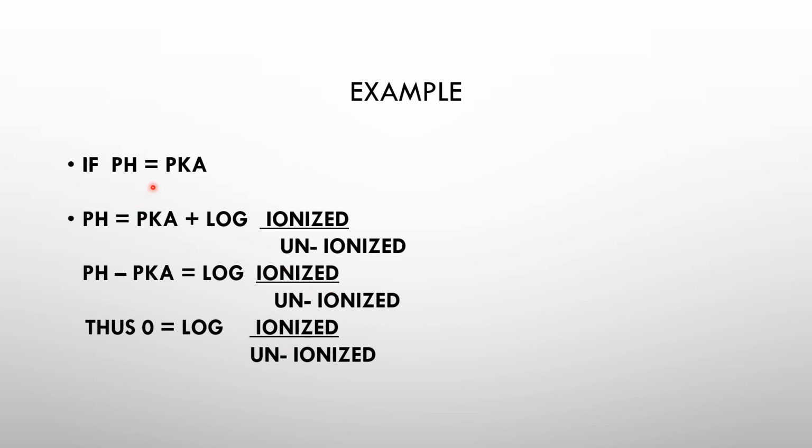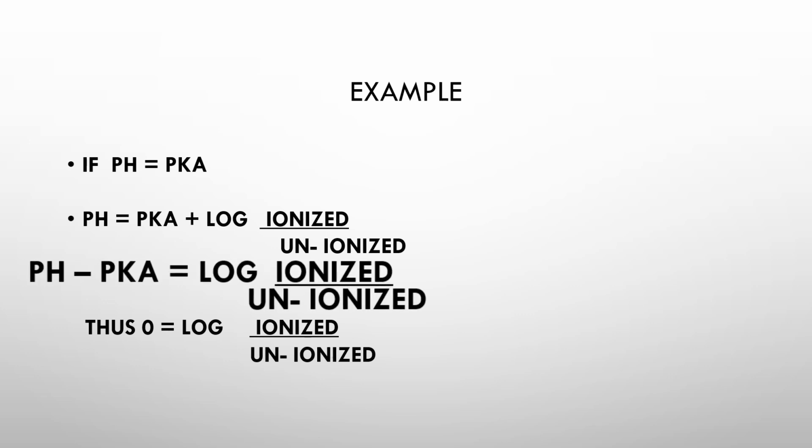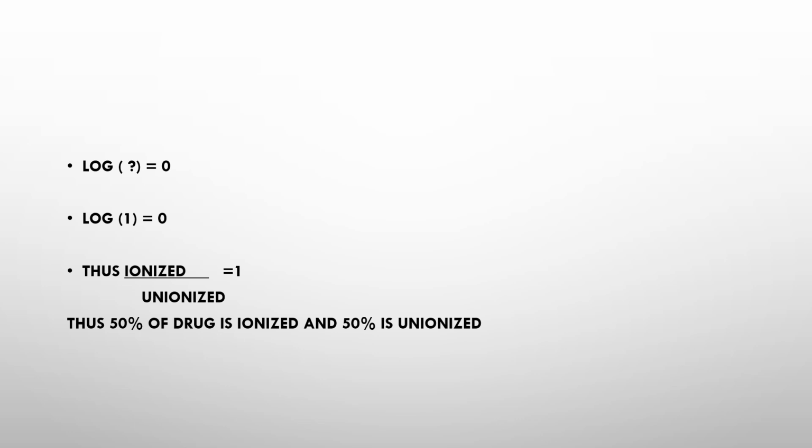If the pH of the medium is equal to the pKa of the drug, then this log value becomes 0. So the portion of the ionized and non-ionized part of the drug would be the same.